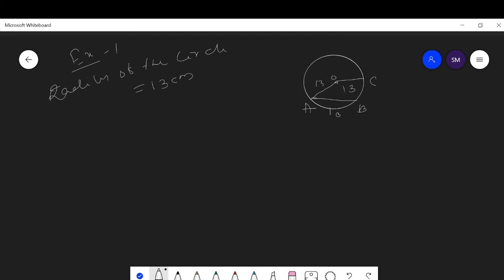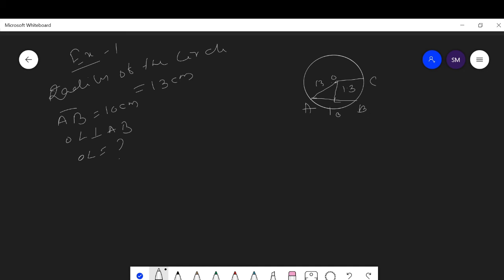Then let OL be the perpendicular to the chord AB. Then we have to find out the length of OL. Here AB is the chord equal to 10 centimeter. Then OL is perpendicular to AB. Then we have to find out the length of OL.